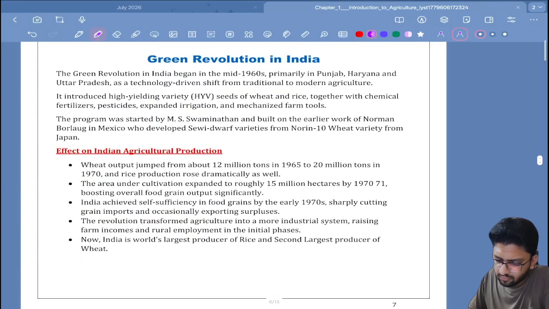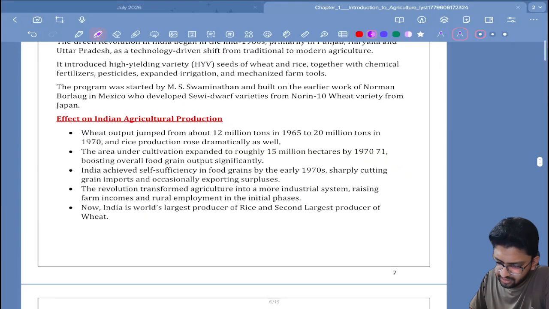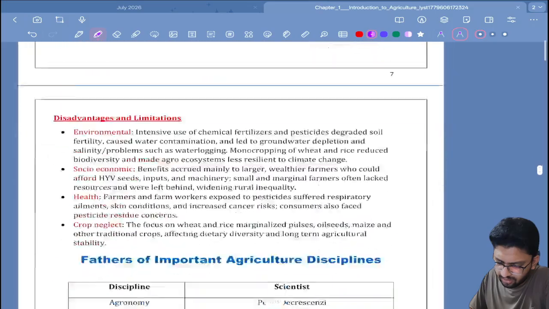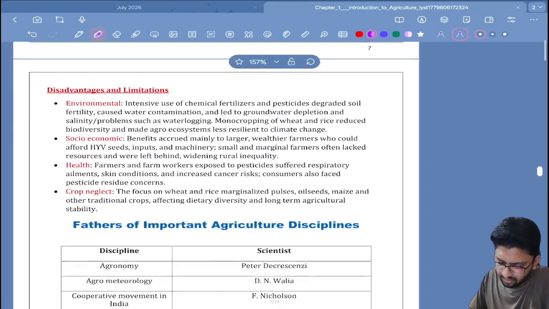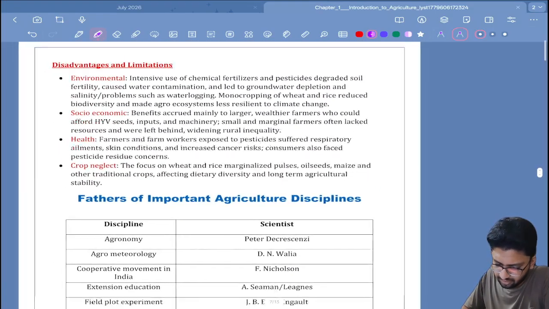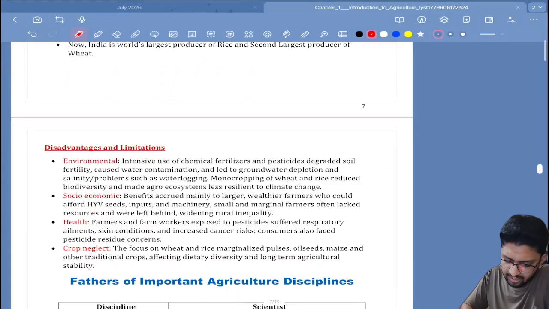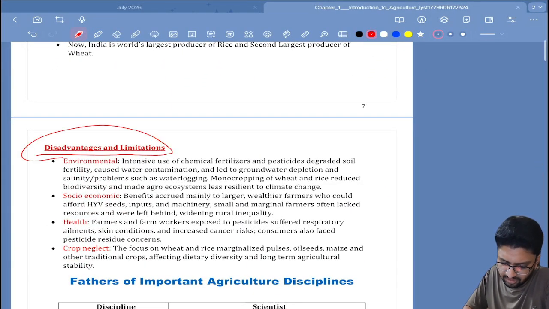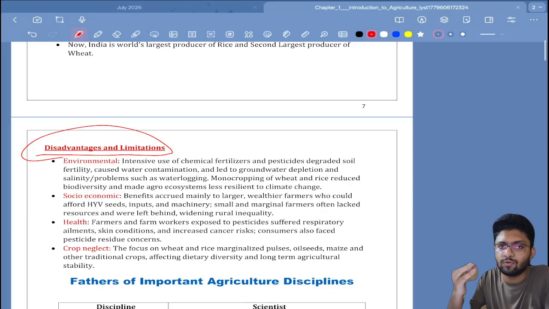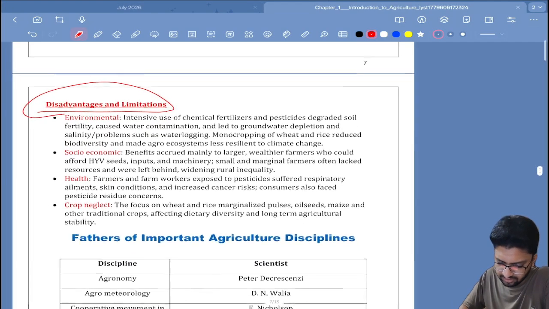Then let us move on to green revolution in India. Green revolution was brought about by M.S. Swaminathan, and it explains the effects on Indian agriculture and the disadvantages of the green revolution. You can say excessive use of fertilizers, excessive extraction of water, degradation of soil fertility, then monocropping, etc. These are some of the disadvantages.